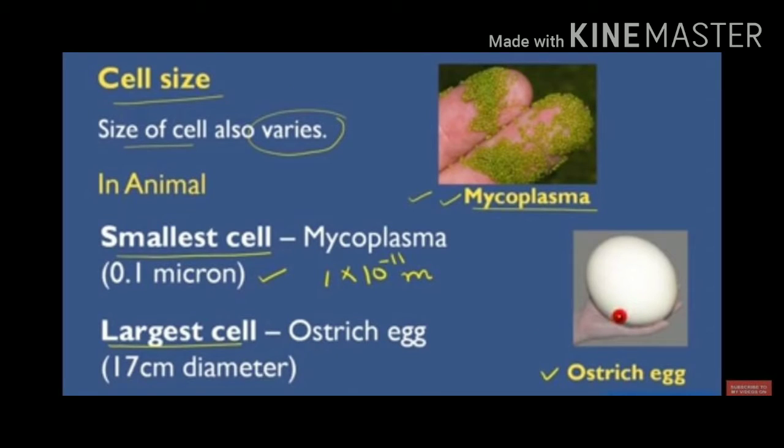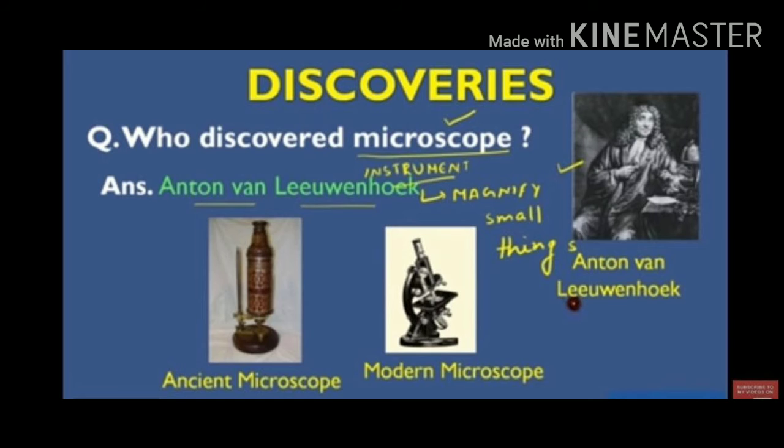Cell size. The size of cells also varies. In animals, the smallest cell is mycoplasma, which measures 0.1 micron or 1 into 10 raised to the power minus 11 meter. And the largest cell is the ostrich egg, which measures 17 centimeter in diameter.